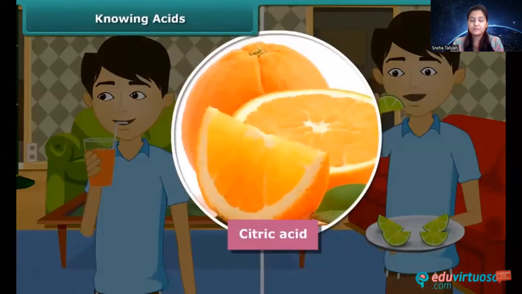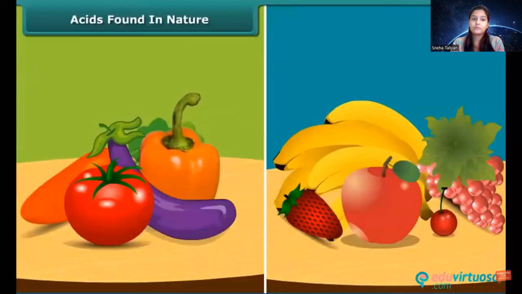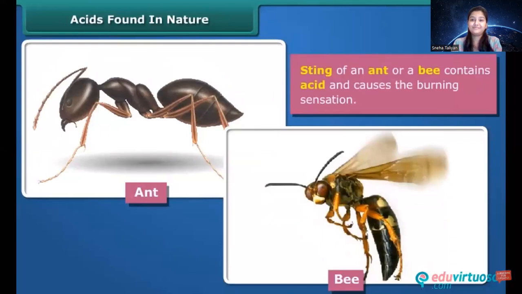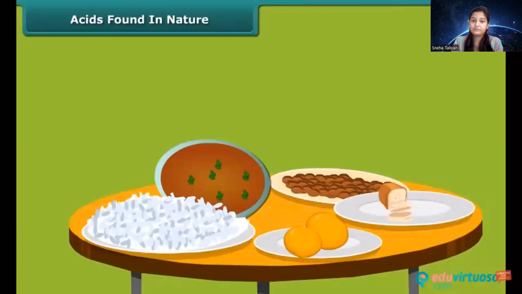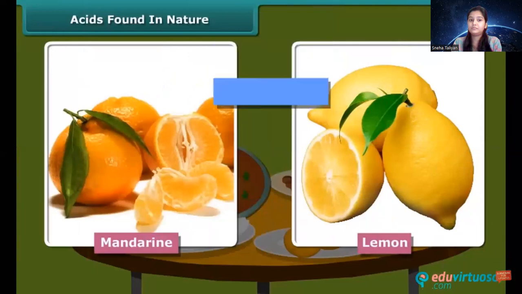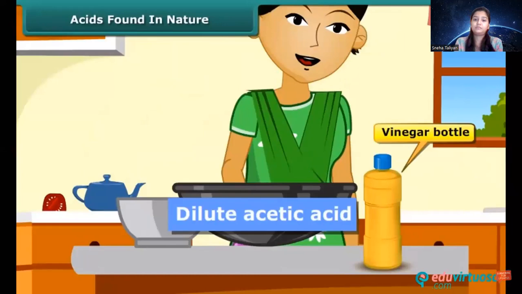Some fruits contain citric acid, which is sour in taste. The origin of the word acid is the Latin word acer, which means sour. Acid is found in natural substances like fruits and vegetables. Have you heard that the sting of an ant or a bee contains acid and causes a burning sensation? Different food items contain different acids. Citrus fruits like orange, grapes, mandarin, lemon, etc. contain citric acid. Vinegar found in our kitchen is dilute acetic acid.